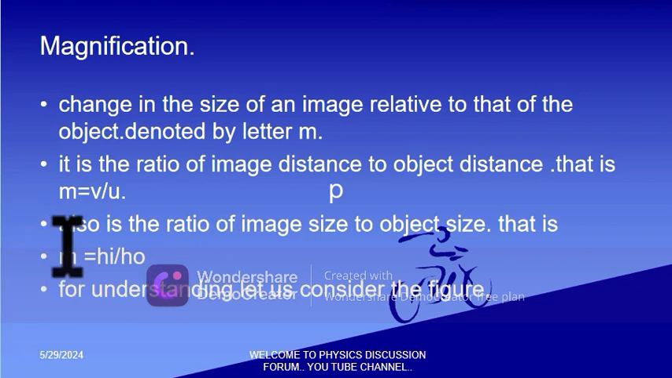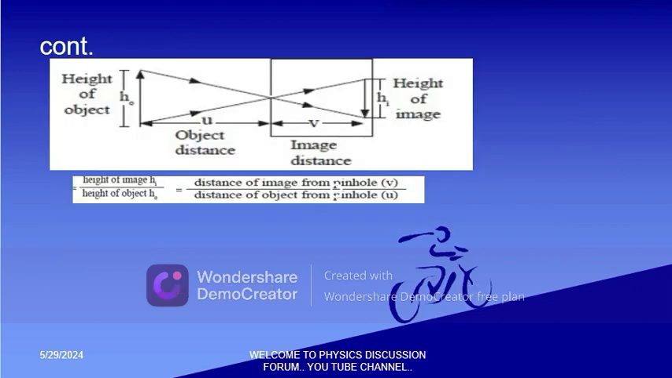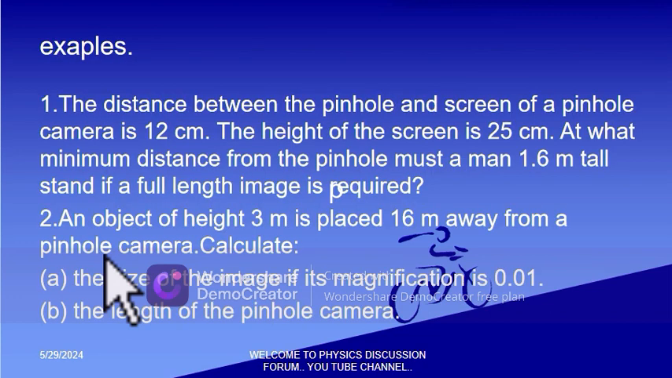So we can work out some examples here. For clear understanding, this is how it should appear. We have the height of our object, which is this. Then we have the height of image here, the object distance, and the image distance. So the example is here with us.